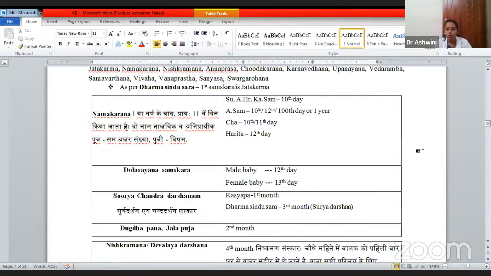Whereas Sushruta, Ashtanga Hridaya and Kashyapa say the 10th day is when Namakarana Samskara has to be done. Ashtanga Sangraha has told either the 10th day, 12th day, 100th day or 1 year. Charaka has told either 10th or 11th, Harita has told the 12th. So, for easy understanding, almost all acharyas have told the 10th day. Ashtanga Sangrahakara is the one who has told up to 1 year.